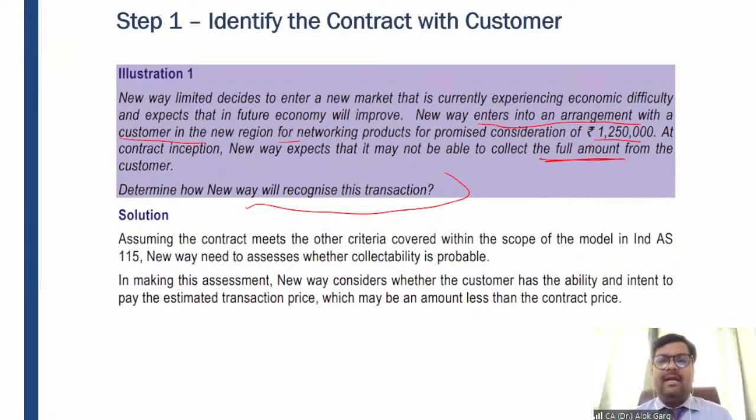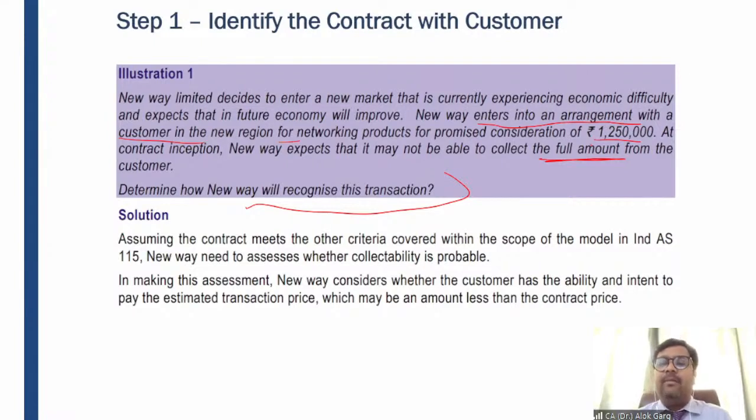I'll take a classic example, guys. Vodafone Idea Limited, you must have seen the balance sheet of Vodafone Idea Limited, or you must have heard about it. Today the share price of Vodafone Idea Limited is around 12 rupees. Just 2 years back there was a time when this share price dropped to 2.5 rupees or 3 rupees, right? So Vodafone was having a very high financial difficulty. Okay, so the ability to pay was not there.